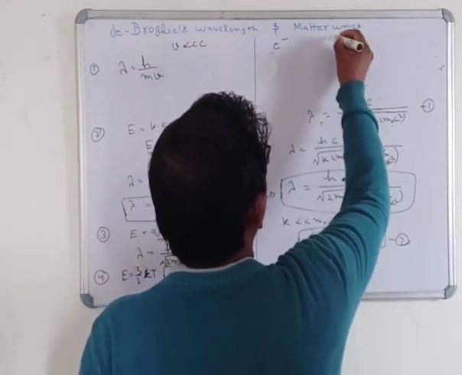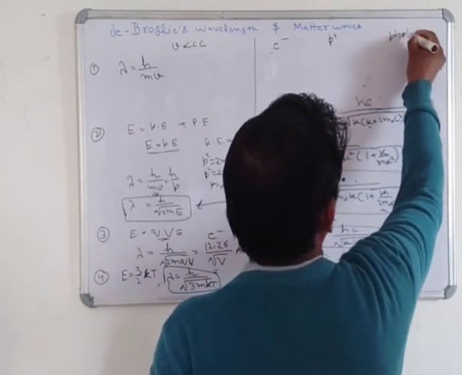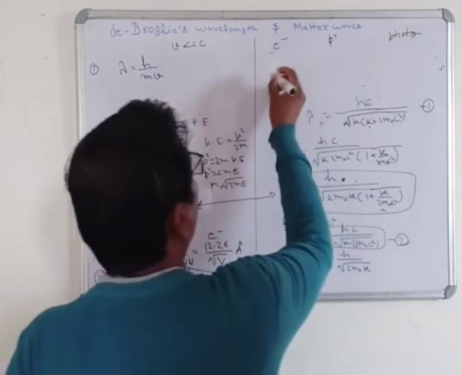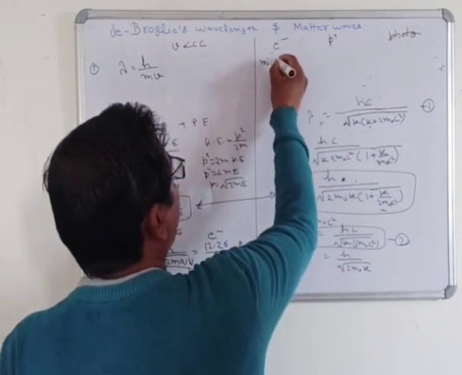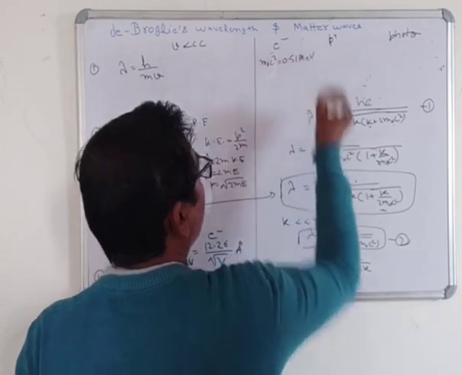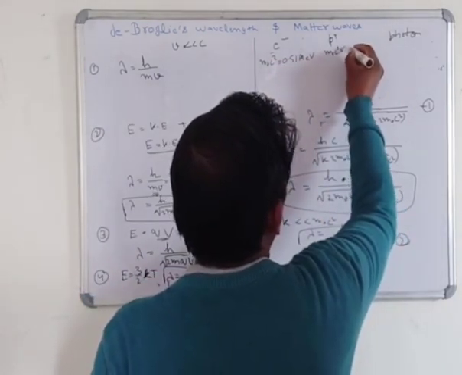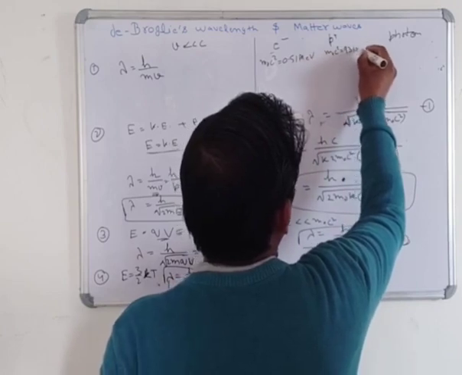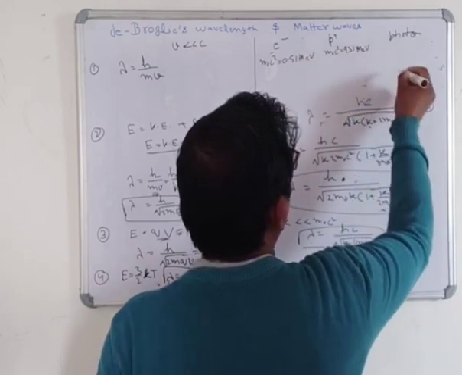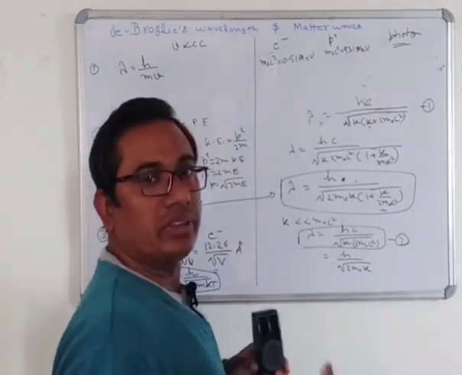Now suppose that we have three examples: electron, proton and photon. All of you know that the rest mass energy of an electron is 0.51 MeV, the rest mass energy of a proton is 931 MeV, and a photon has rest mass energy 0 because the rest mass is 0.